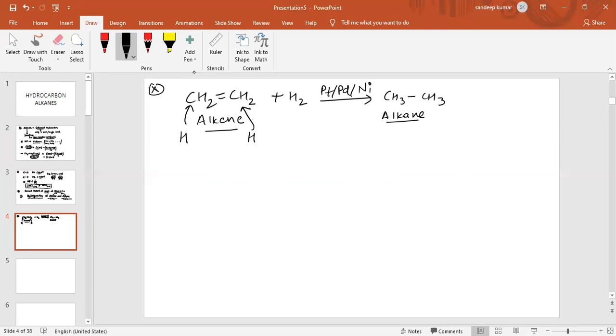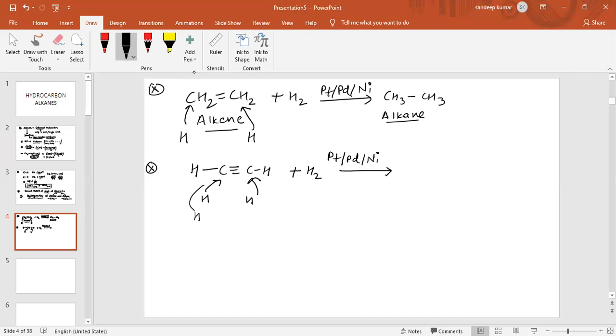Again I am taking the example of the triple bond, HC triple bond CH. When we add hydrogen, again in the presence of platinum, palladium and nickel, first a hydrogen attaches to this carbon atom, and another hydrogen attaches to this carbon atom. Now the triple bond converts into a double bond.